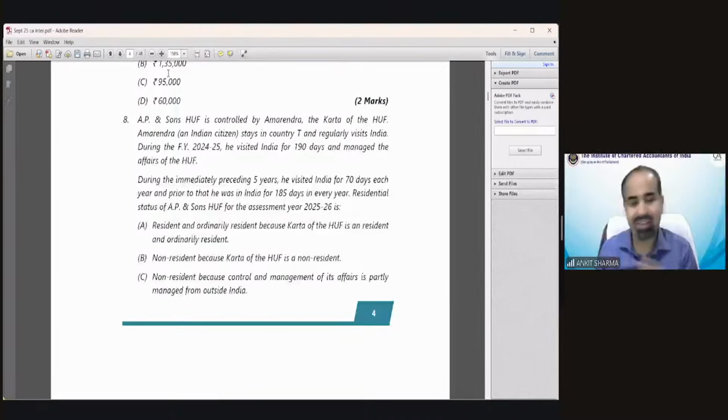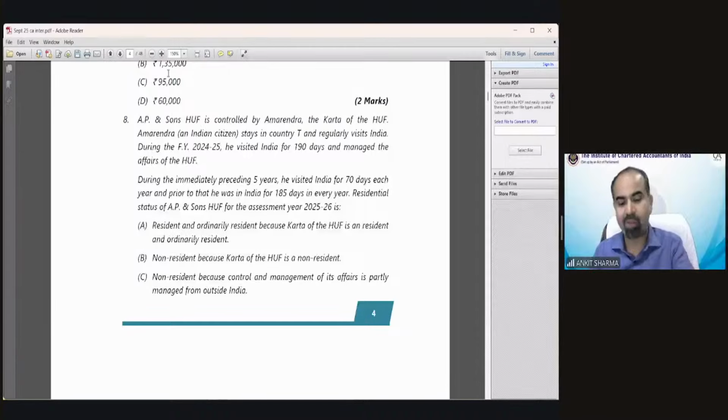And there is no race. If your friend cleared the last attempt, if some junior or your relative cleared the last attempt, do not take the burden of that. It's your individual race, not a competition. You have to become a CA. It does not matter whether your friend, your relative, or anyone else has become CA before you or after you. It is your particular race and you have to finish it. Just believe in yourself that you will finish this race, whatever happens. So do not leave the CA, and CA would not leave you.